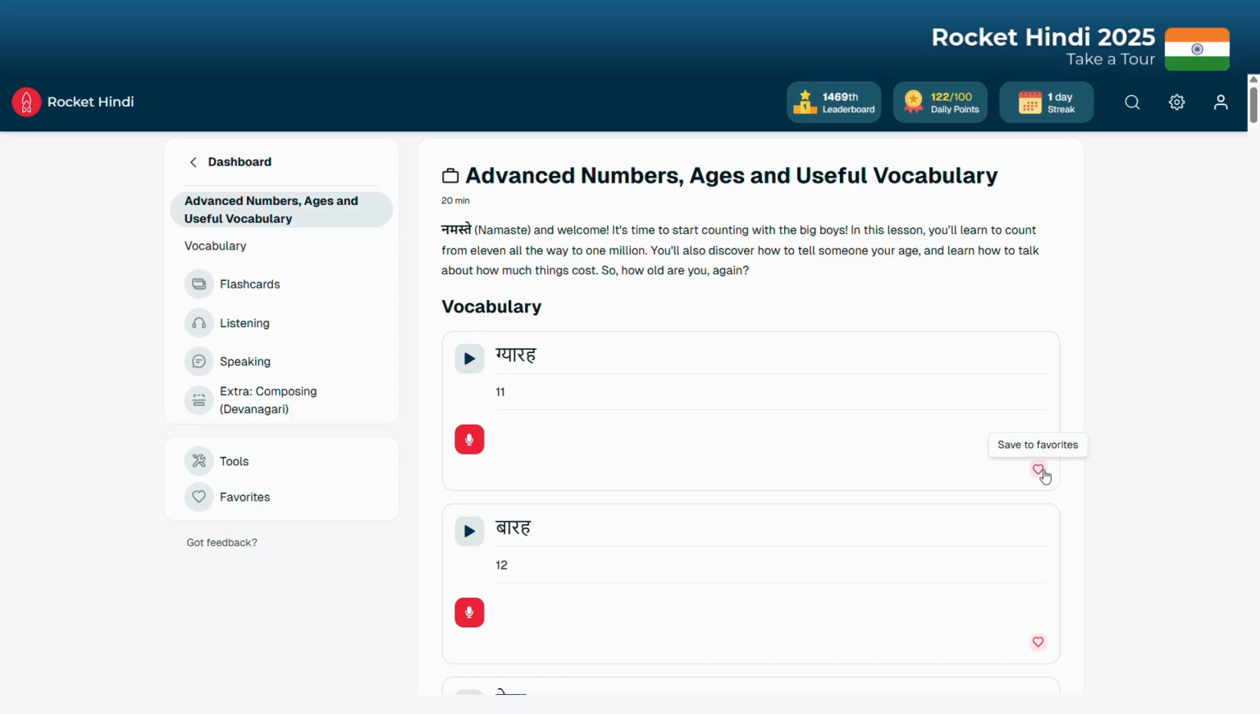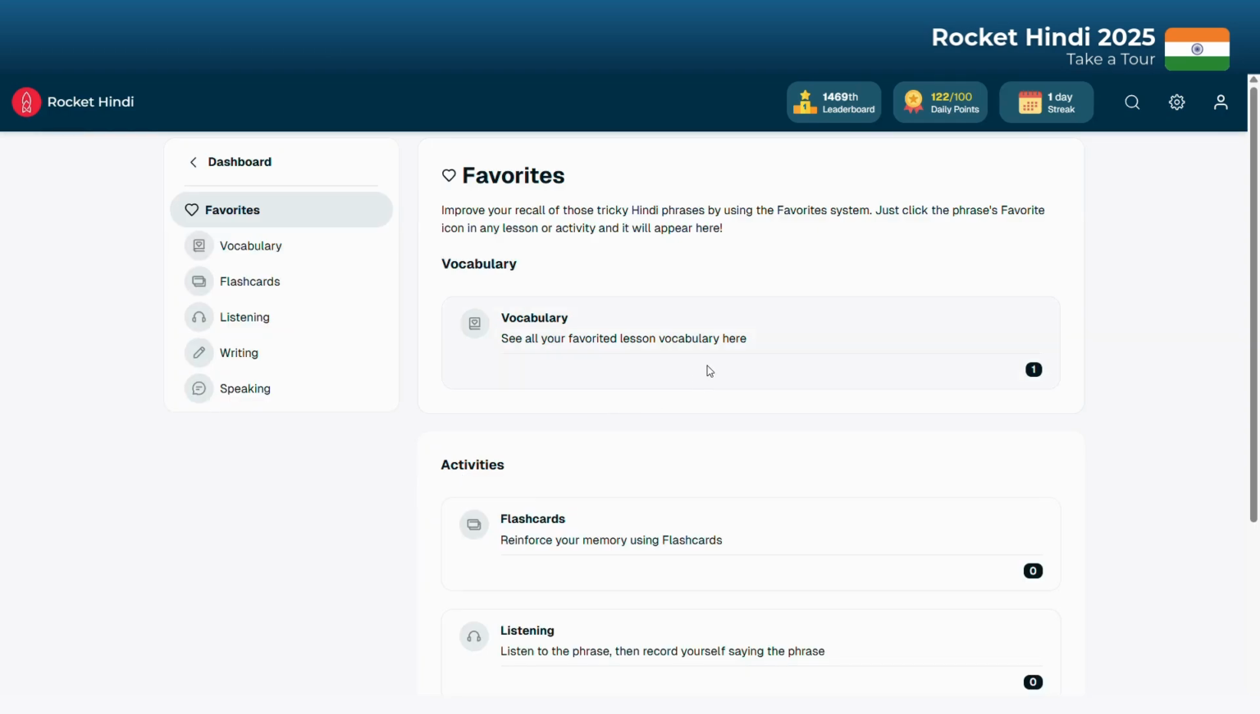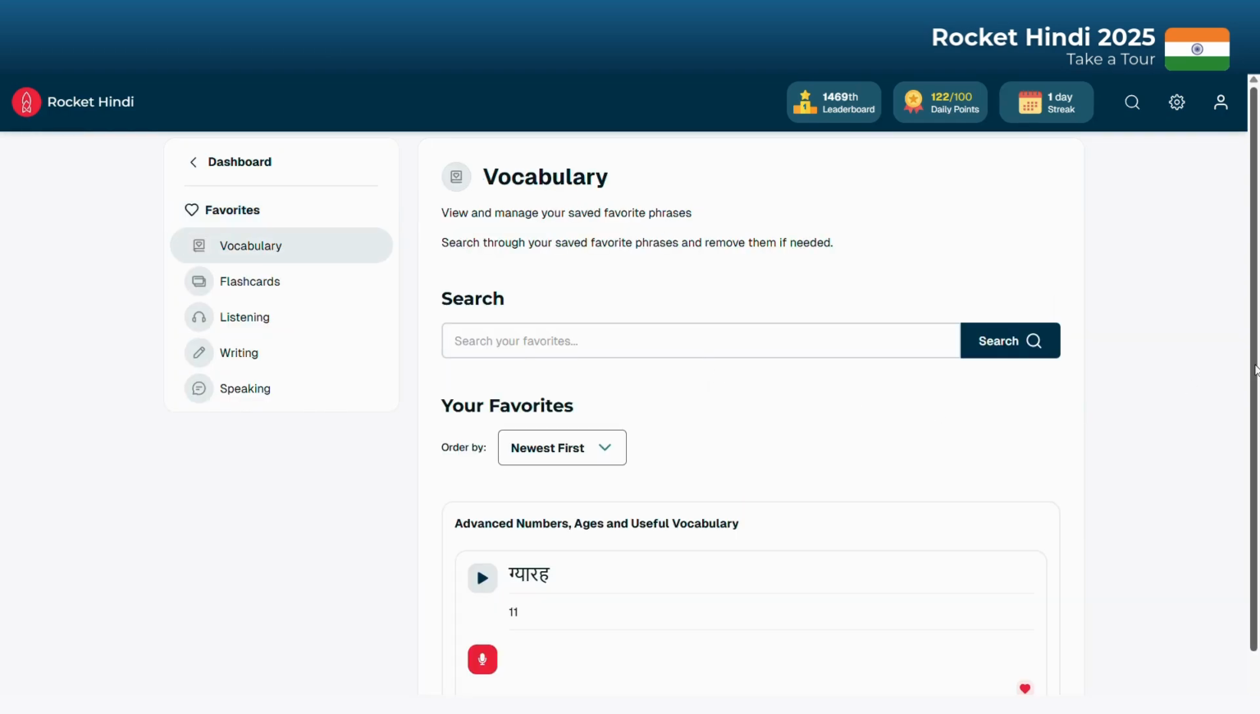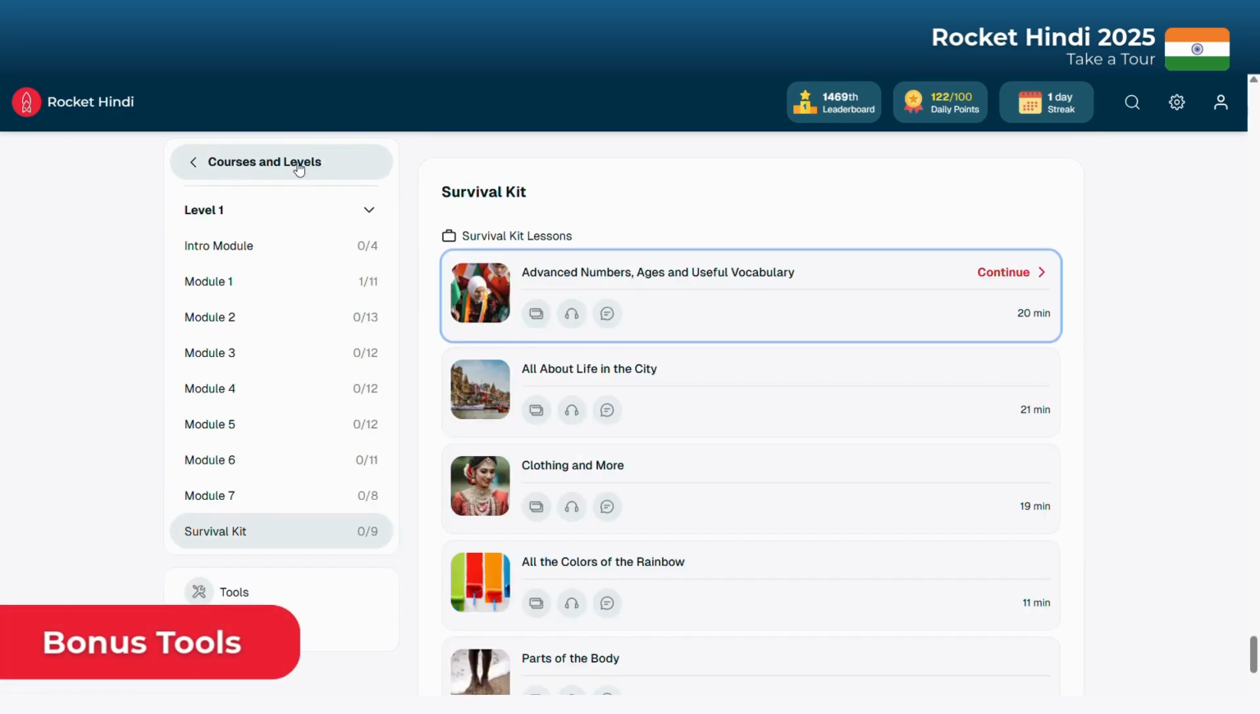As you go through the course, you'll see this heart on all the phrases. Use it to favorite them and build a custom vocabulary set for any words or phrases that you find challenging or just want to revisit. Before we wrap up, let's look at a few bonus tools you'll also love.